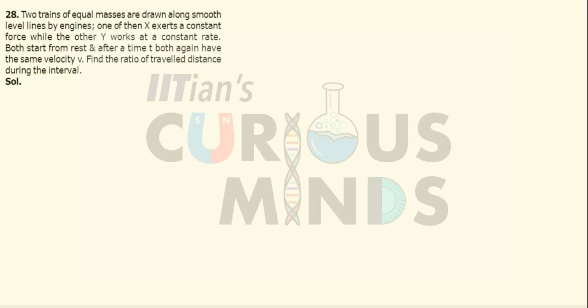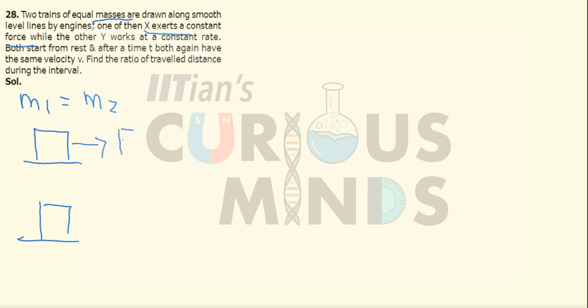Two trains of equal masses, if the masses are equal, I can say that m1 will be equal to m2, are drawn along a smooth level line. One of them, x, exerts a constant force. So if I assume that this is the train x and this is the train y, a constant force is exerted on the train x, and the second one, y, works at a constant rate. Works at a constant rate, it means that the power remains constant for the second one.